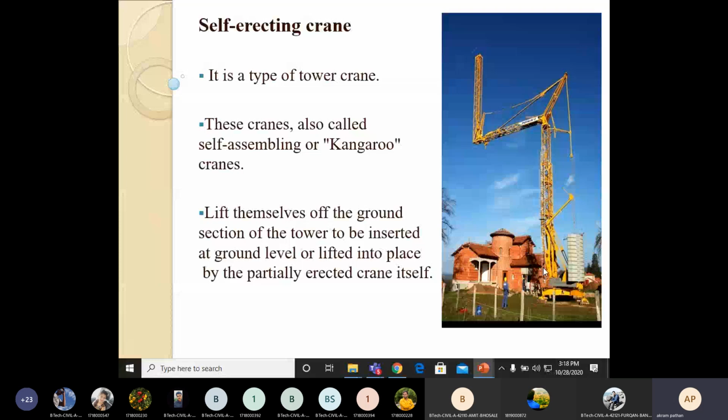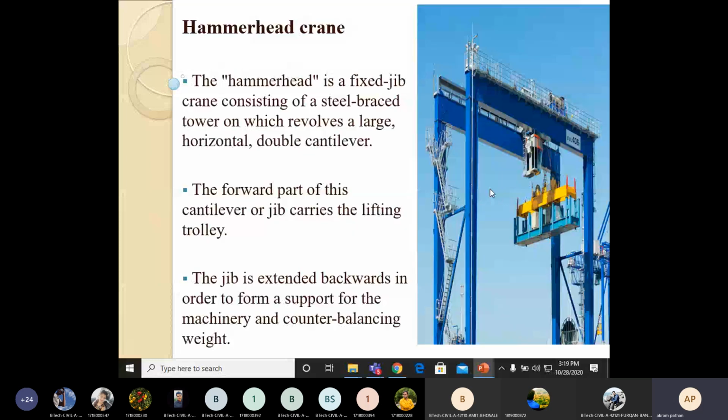Then another important type of crane is the hammerhead crane. This is known as the hammerhead crane. See here, these are steps we have to maintain for the human beings going onto the platform. This is a platform for the worker. So we can climb with the help of these steps.